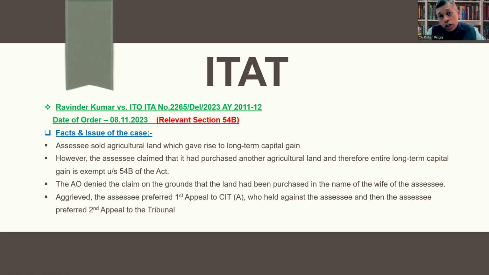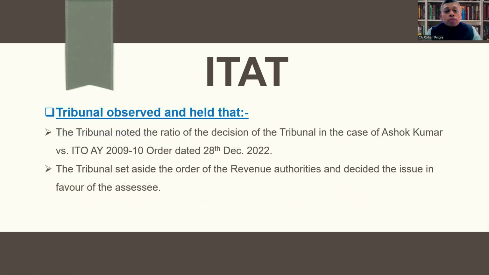Aggrieved, the assessee preferred a first appeal to CIT Appeals, where CIT Appeals held against the assessee, and then the assessee preferred a second appeal to the tribunal. The tribunal noted the ratio of the decision of the tribunal in the case of Ashok Kumar versus ITO, order dated 20th December 2022, and set aside the order of the revenue authorities and decided the issue in favor of the assessee. That means the tribunal allowed the assessee's appeal.